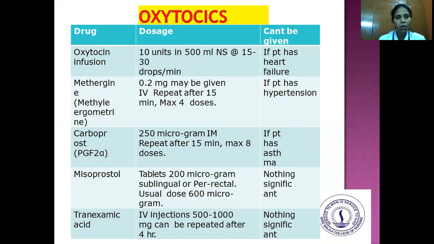The next drug of choice is tranexamic acid. It is given as an IV injection, 500 to 1000 milligram, which can be repeated every 4 hours. There is also no contraindication for this drug.